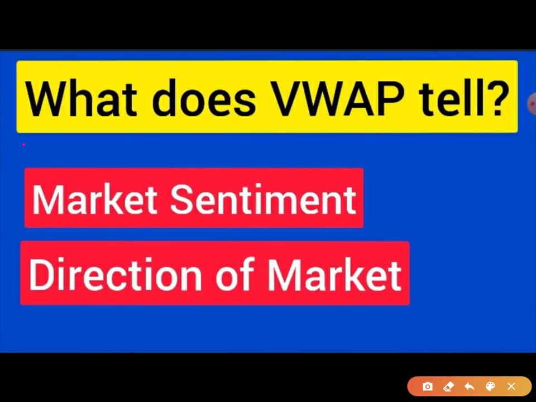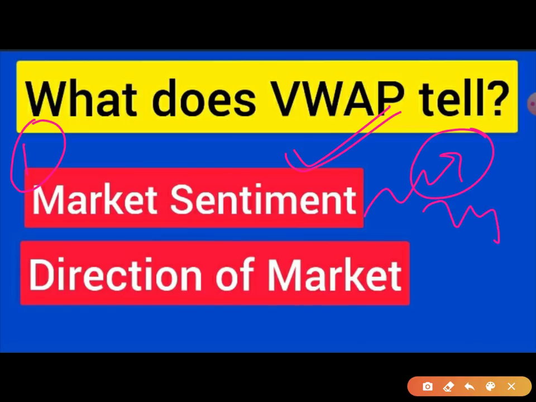It tells you about two things. First, it tells you about the market sentiment, where the market is heading. Why? Because it is being told by the price. If the price is going up, that means the market is being bullish, and if the price falls, that means the market is becoming bearish. Also, with the price you get to know the direction of the market, that the market is either going to go up or down based on the price movement.